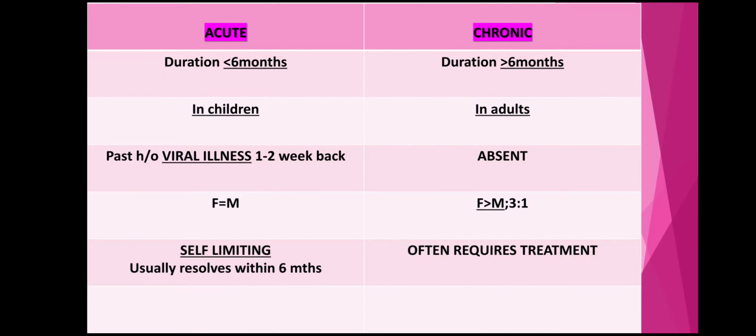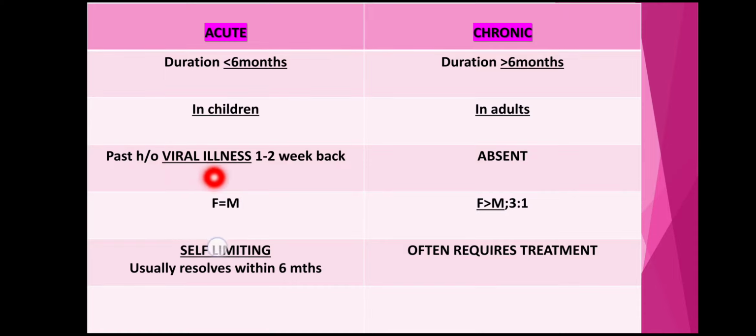Now next is acute ITP. Acute ITP we have to differentiate from chronic ITP. This is important for solving the problem-based questions. How does acute differ from chronic? In acute ITP, the duration of symptoms will be less than 6 months because it is acute, and in chronic the duration will be prolonged, more than 6 months. Acute is commonly seen in children, while chronic is seen in adults, and that too in females. Now, past history of viral illness is very commonly seen in acute ITP. Again, this point is given in the problem-based question. It's important to know.